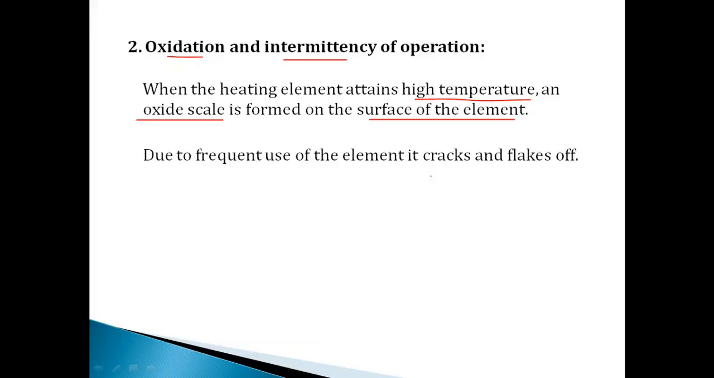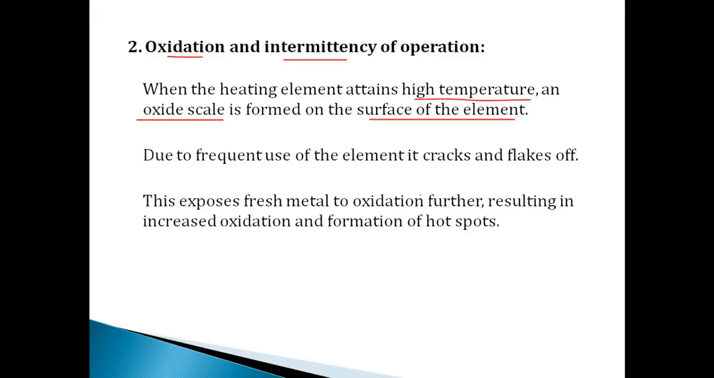So operating an element at high temperature for a constant or a long time, there will be a creation of an oxide scale on the element that may break or crack. Okay, this exposes fresh metal to oxidation further. If cracks occur, that will oxidize the element further, and that results in a hot spot, which again results in the breakdown. Right. So these are the important points of oxidation.